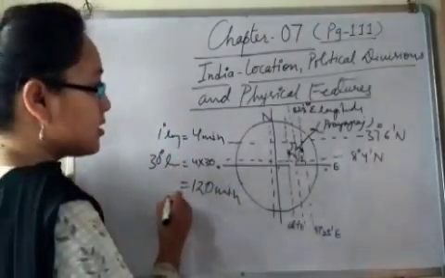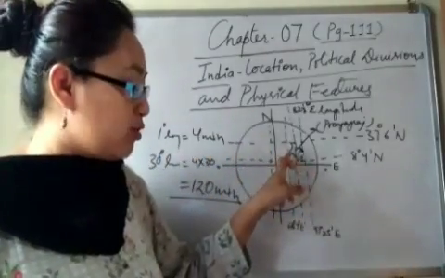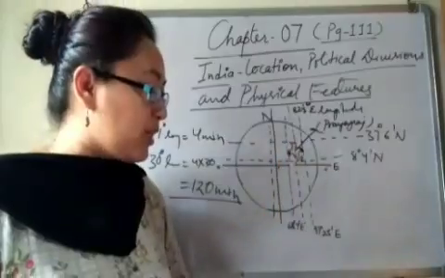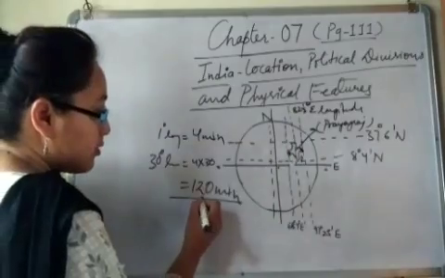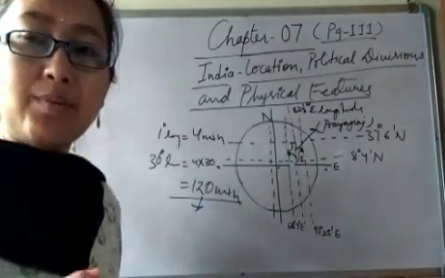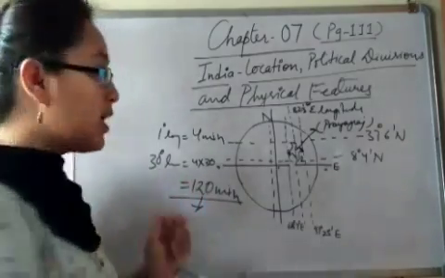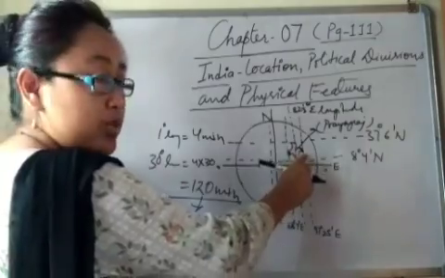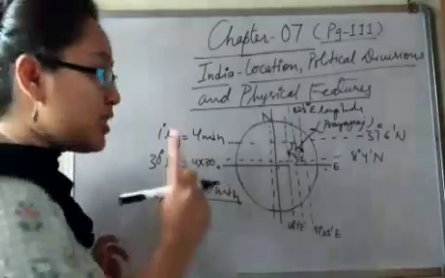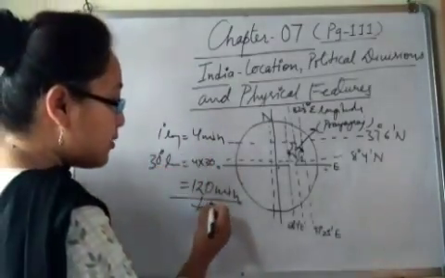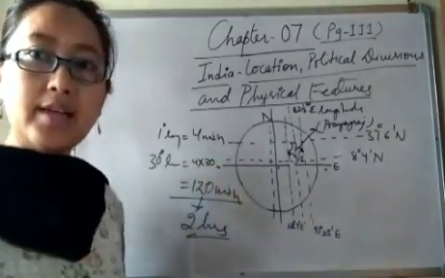Now, I told you about the time difference between Gujarat and Arunachal Pradesh. There is a difference of 2 hours. 2 hours means a difference of 30-degree longitude, right? So the difference of 30-degree longitude is there between Gujarat and Arunachal Pradesh. 30-degree longitude means 120 minutes, and 120 minutes means 2 hours, right? Okay.